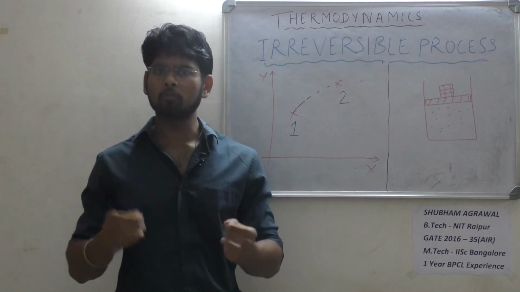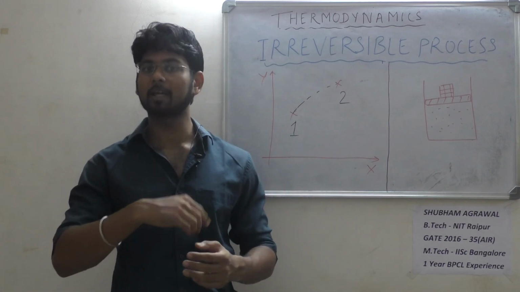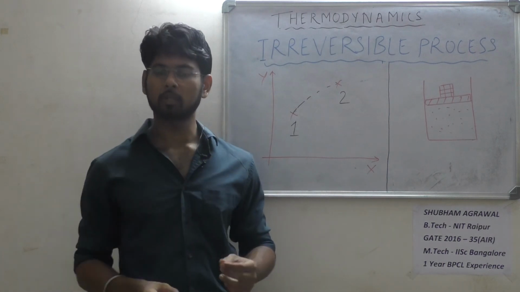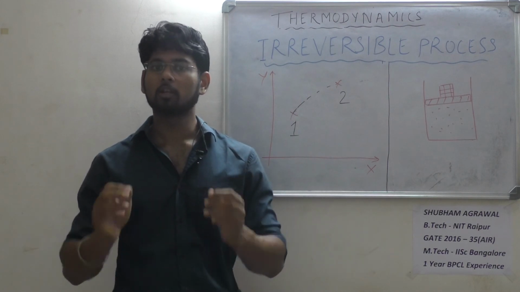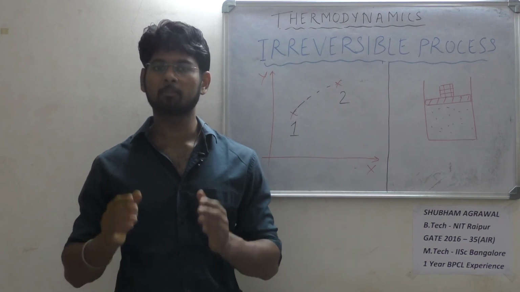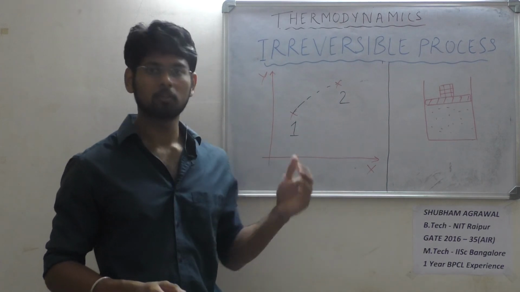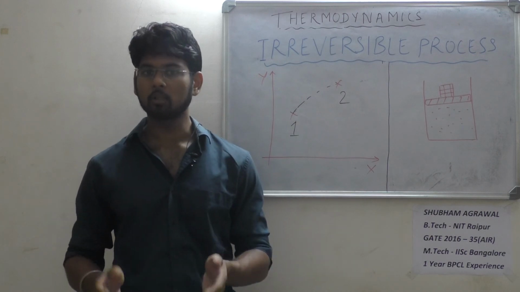So what we conventionally follow is we just draw a dashed line from initial state 1 to final state 2 so that it represents the irreversibility of the process. So it means that an irreversible process is represented by a dashed line starting from initial state, say 1, to final state, state 2. So this was about the irreversible process.